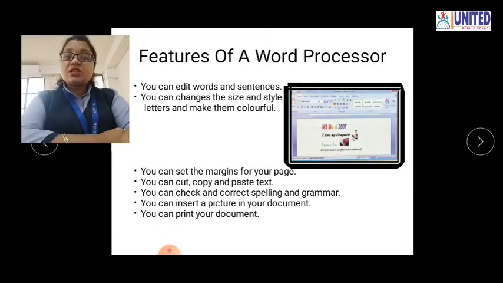The next one is you can insert a picture in your document. If while typing you want to insert a picture related to that text and typing, you can also insert it and add it. Next is you can print your document. Whatever we make by using this word processor, you can also take a printout of the same. So these are the features of a word processor.